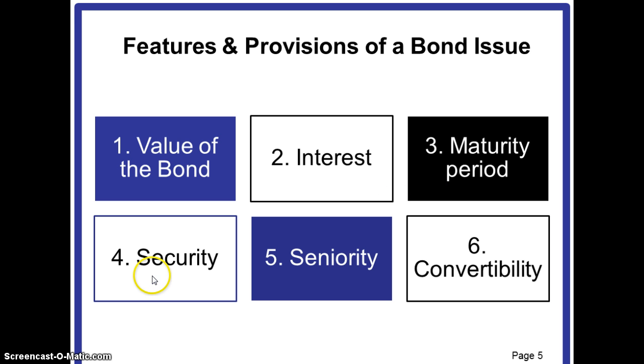Now let's move on to the next feature, which is security. This refers to the fact that a bond may either be secured or an unsecured bond. In some cases, the bonds are secured by a specific property, which is called collateral.